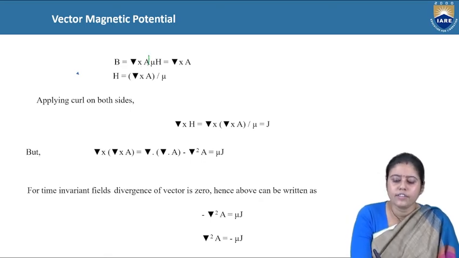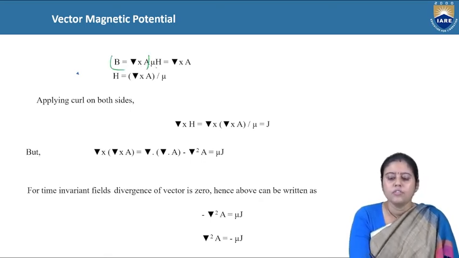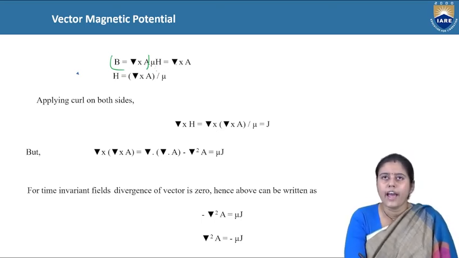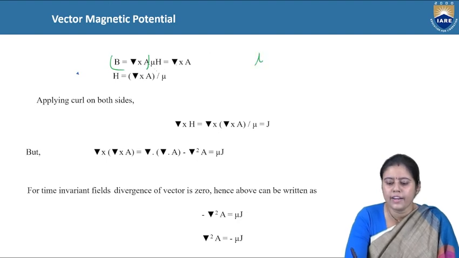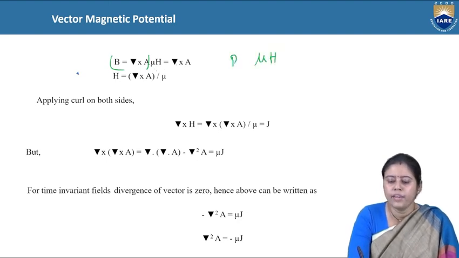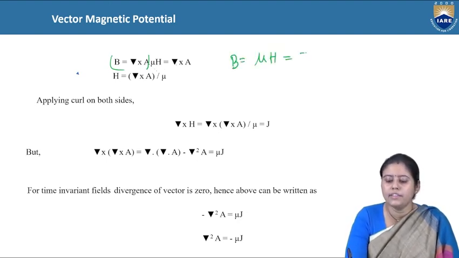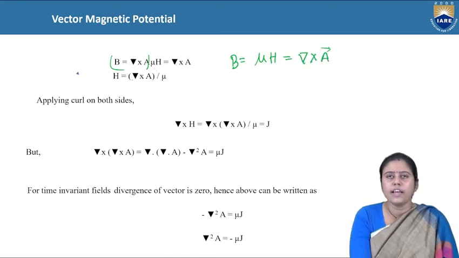What is B? B is mu H. So mu H is equal to grad cross A. So what is H?